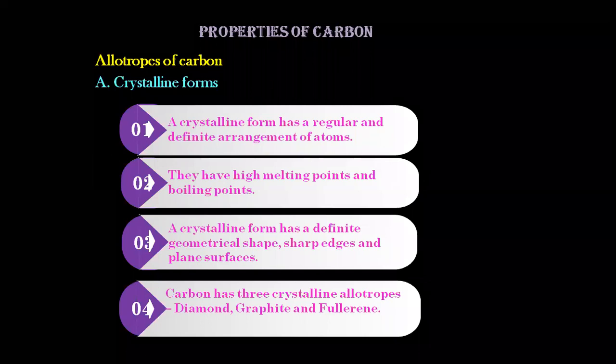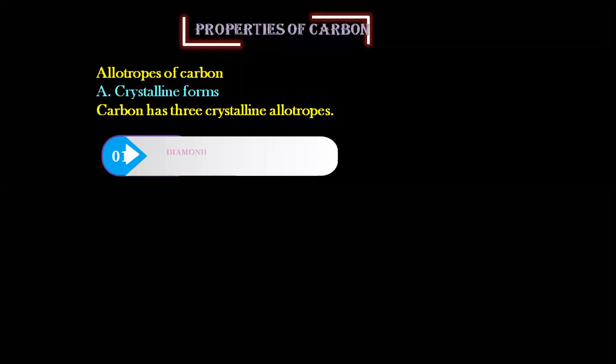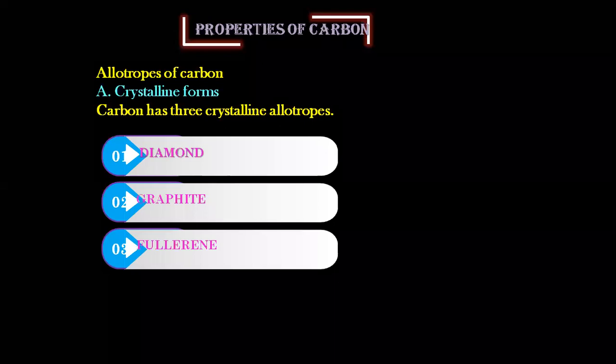Have you all got this? So we all know now the allotropes of carbon under crystalline forms. I have 3 crystalline forms. One is diamond, the other one is graphite, and the third one is fullerenes. Have you all got the spelling of fullerenes now? We'll talk everything in detail. Even if you know diamond and graphite, but you don't know fullerenes, you still have to study everything in detail about diamond, graphite, and fullerenes.